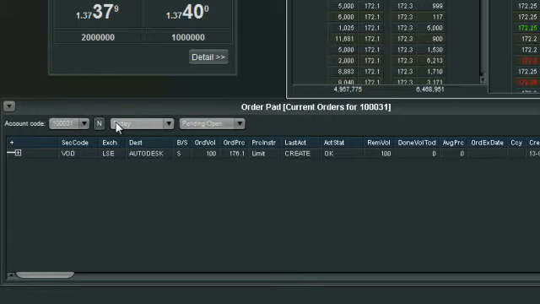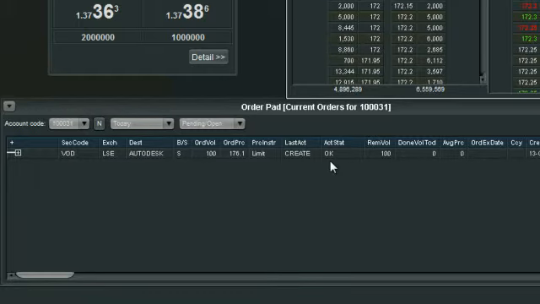We're now down in our order pad, so we have today's pending and open orders for our account. So we can see the Vodafone on the London Stock Exchange. BS is going to be a buy or a sell. The order volume we've got there is 100. The price we've specified is obviously 176.1. It is a limit order.